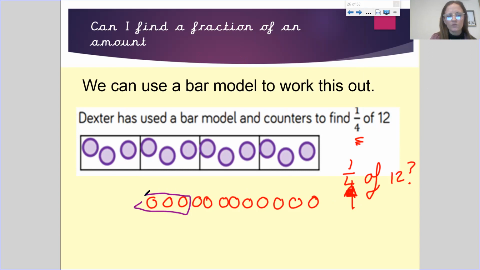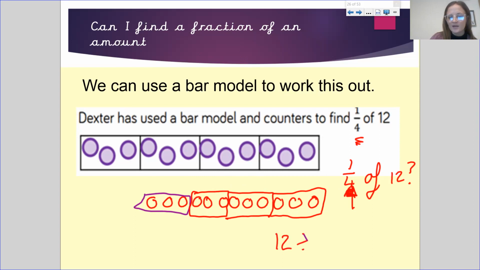There's one group. I don't know why it's that color, but we'll carry on. There's one group, there's one group, and there's one group. Each group has got 3 in it. So 12 divided by the denominator, which is 4, is going to give me 3. Okay, 12 divided by 4 will give me 3. So in one group, there will be 3. Remember, one group, there will be 3.